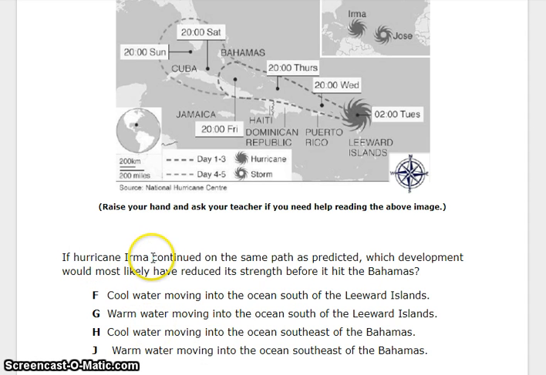If Hurricane Irma continued on the same path as predicted, which development would most likely have reduced its strength before it hit the Bahamas? F. Cool water moving into the ocean south of the Leeward Islands. G. Warm water moving into the ocean south of the Leeward Islands. H. Cool water moving into the ocean southeast of the Bahamas. Or J. Warm water moving into the ocean southeast of the Bahamas.